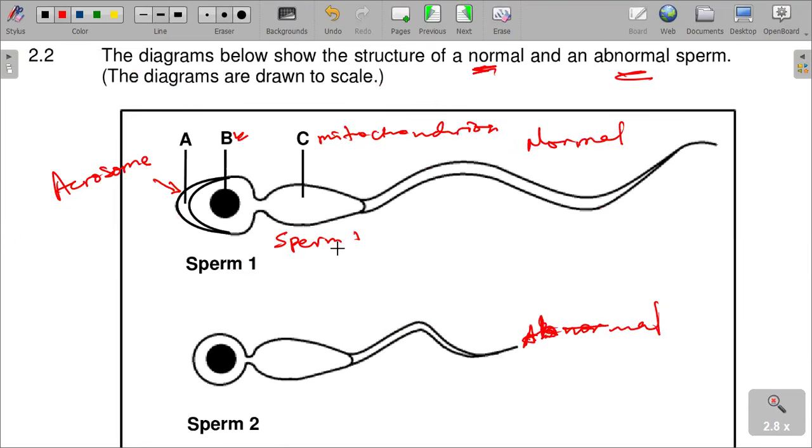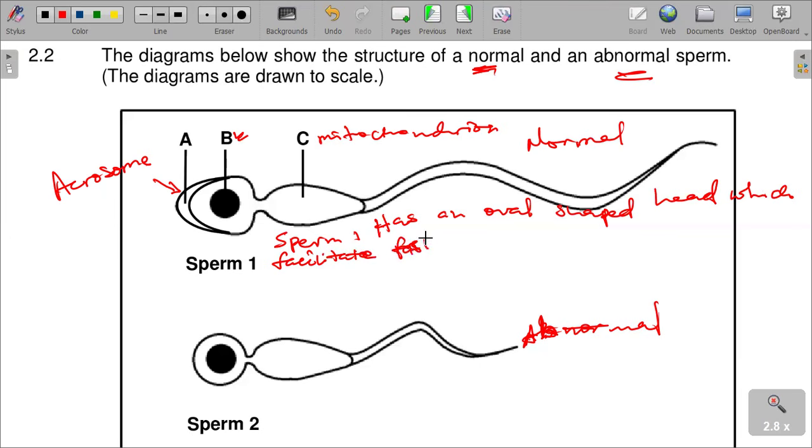It has got an oval-shaped head, which facilitates faster movement.